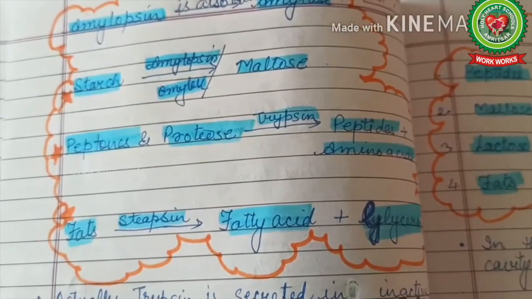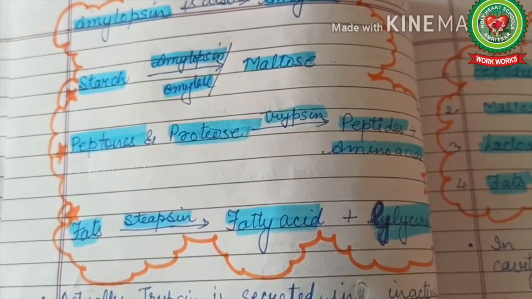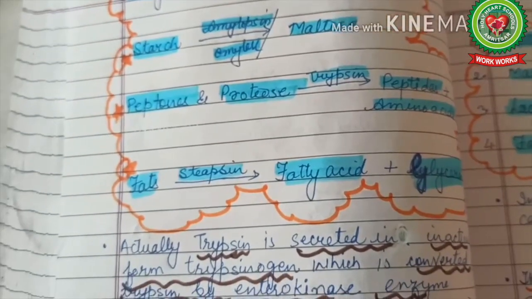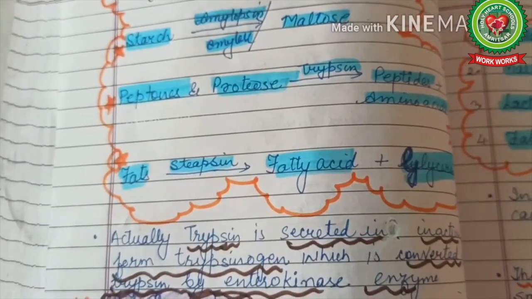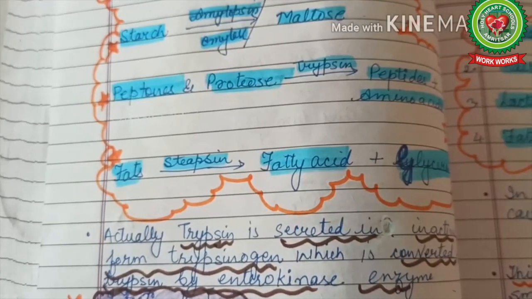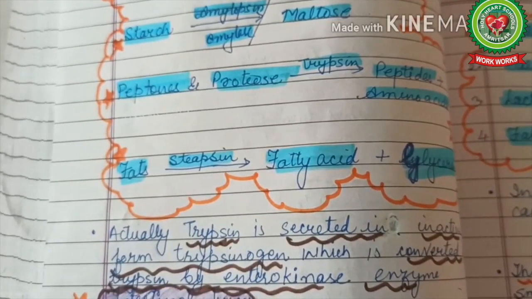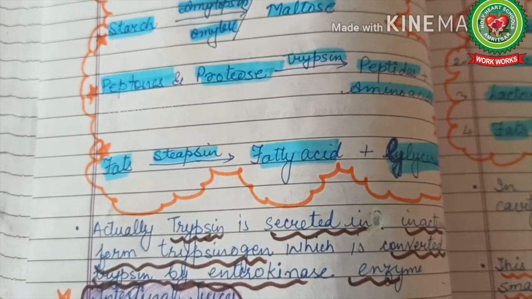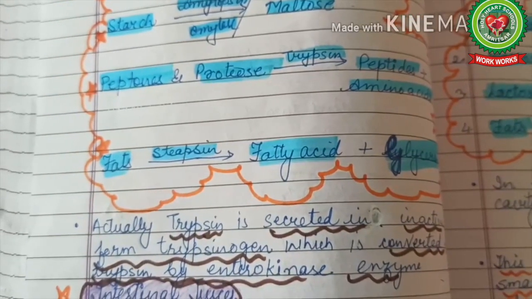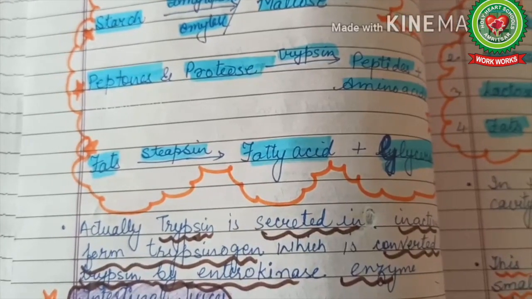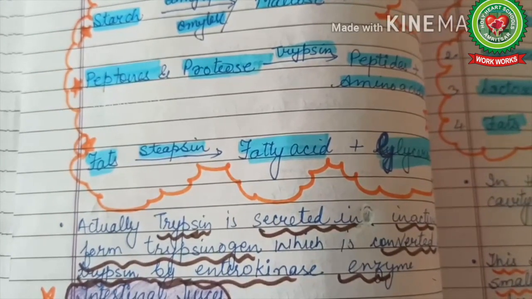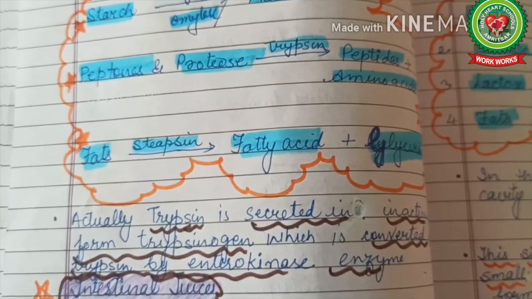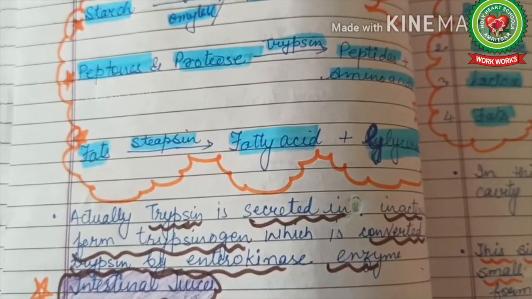So the next is about intestinal juices. Now before starting with the intestinal juices, children, look here. The enzyme which we have talked about, trypsin, which converts peptones and proteose into peptides and amino acids, is actually secreted in inactive form, that is trypsinogen, which is afterwards converted into trypsin by enterokinase enzyme.